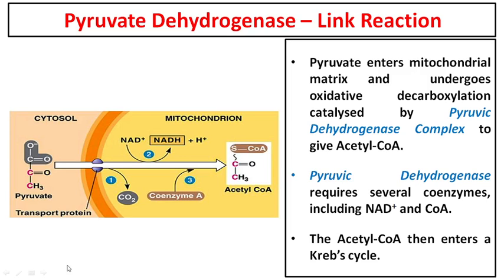So coenzyme A, which is made from pantothenic acid, vitamin B, will be added. This is written just as CoA. So next time I tell you coenzyme A or CoA, it just means coenzyme A. This coenzyme A is a long structure, and in the end it has this SH, which is a sulfhydryl group. Clear? I hope you remember this SH group from the amino acid, right?